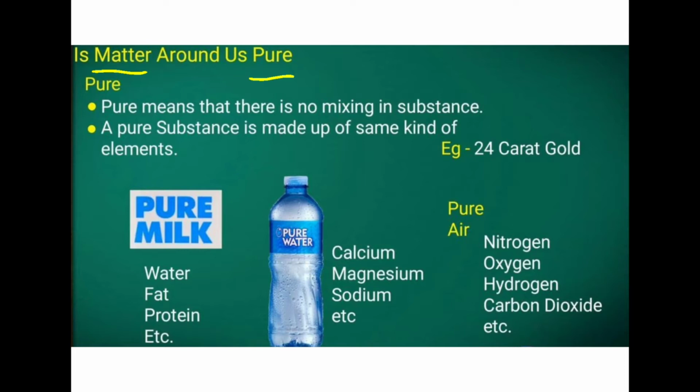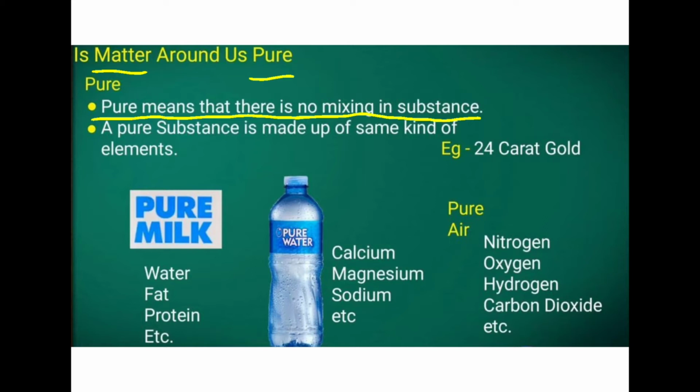So we can look at pure. What is the concept of pure? Here it is given: pure means that there is no mixing in substance. That means if you are taking one type of element, only that particular element should be there. No mixing of other elements should be there. Then we call that a pure element.